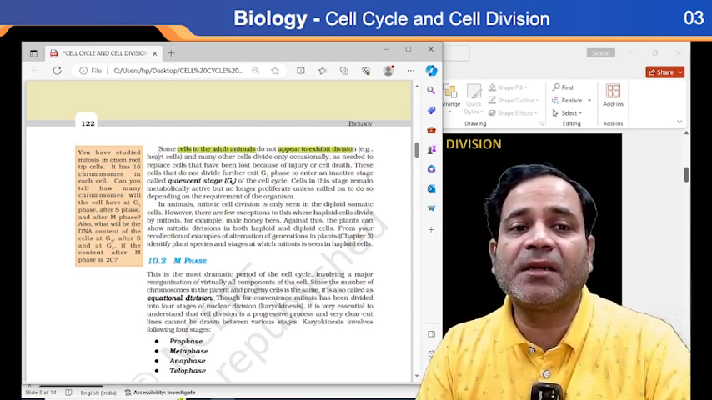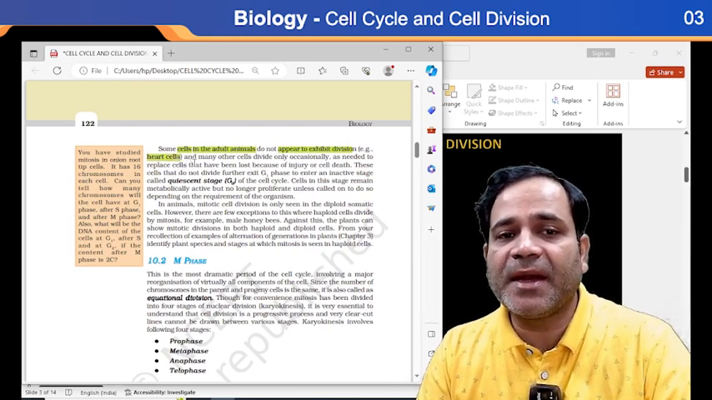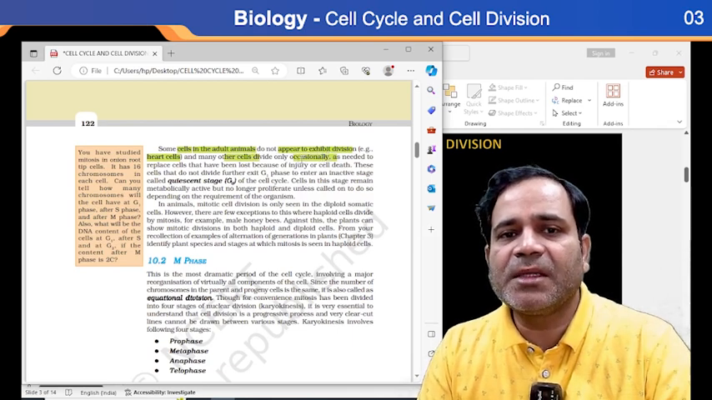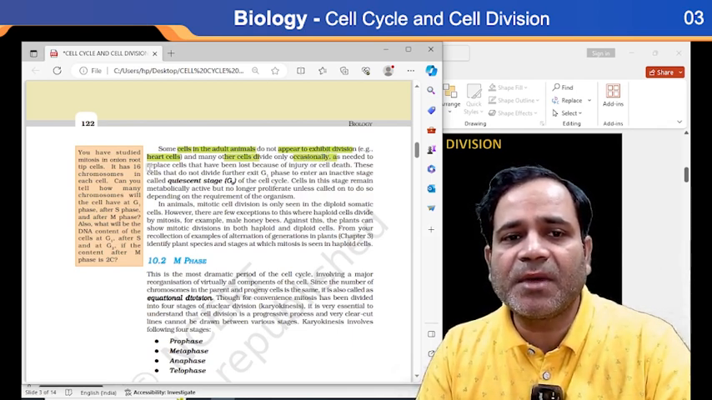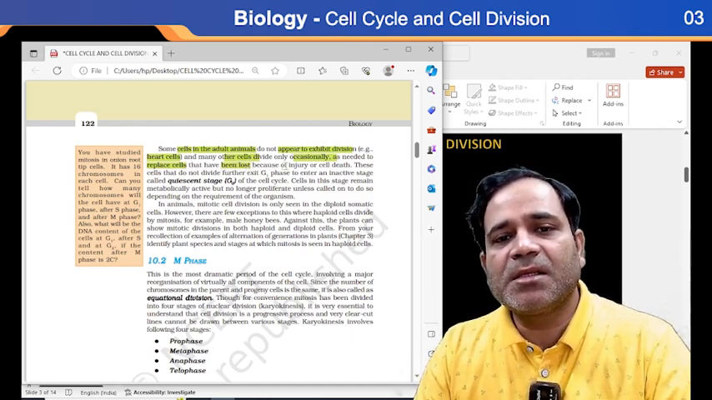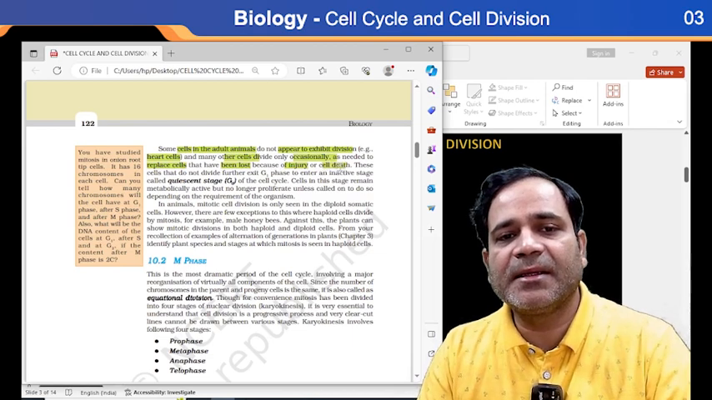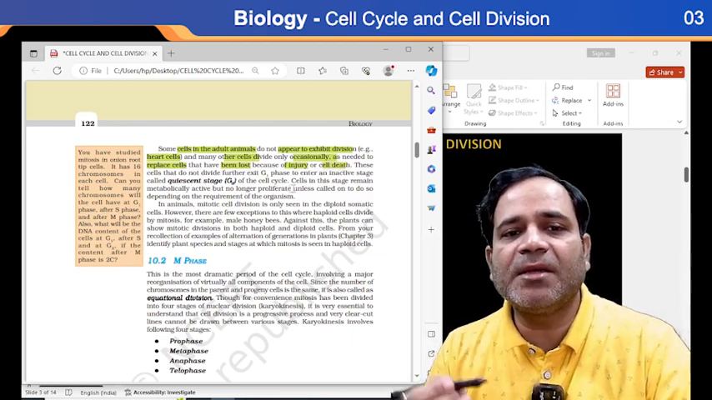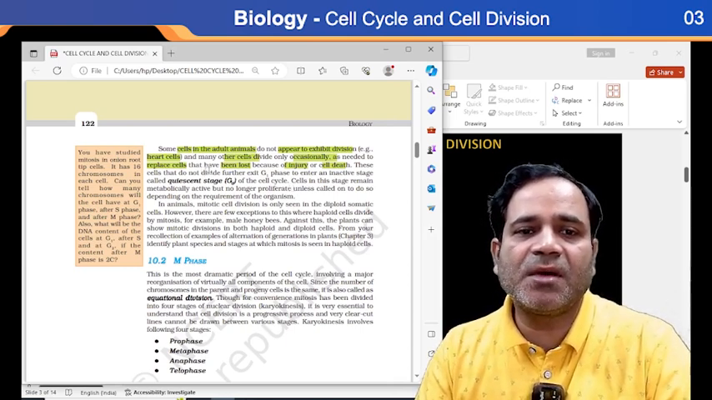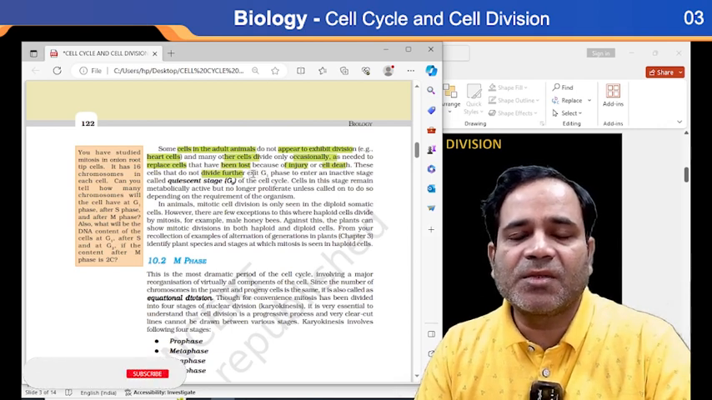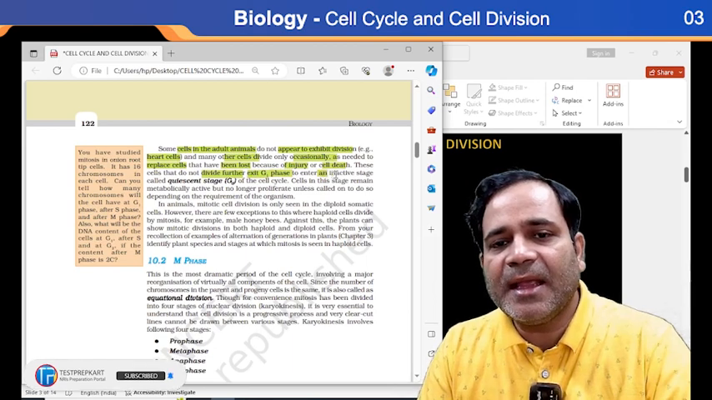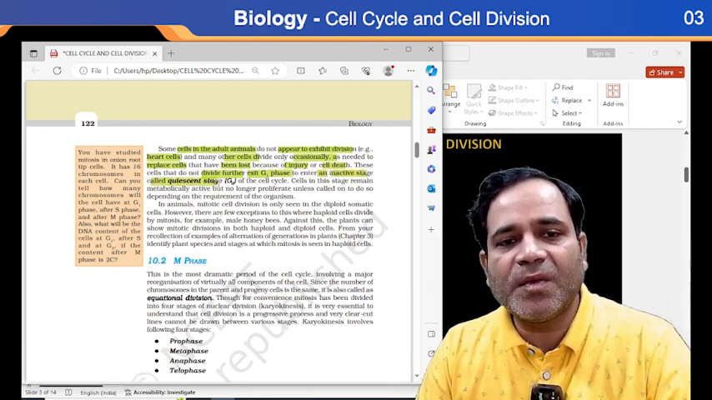Some cells cannot divide at all, and other cells divide only occasionally. So not all cells divide; they divide as needed to replace cells that have been lost because of injury or cell death. Getting what I'm saying? If there is a need to replace cells, then they divide, otherwise not. So these cells do not divide further. That's why they exit the G1 phase to enter an inactive stage called the quiescent stage.